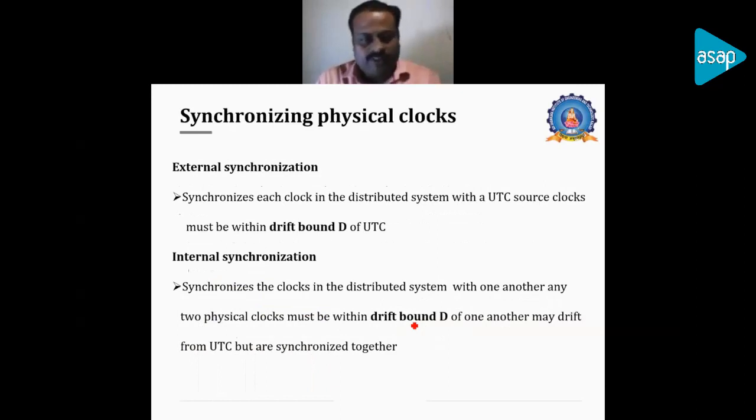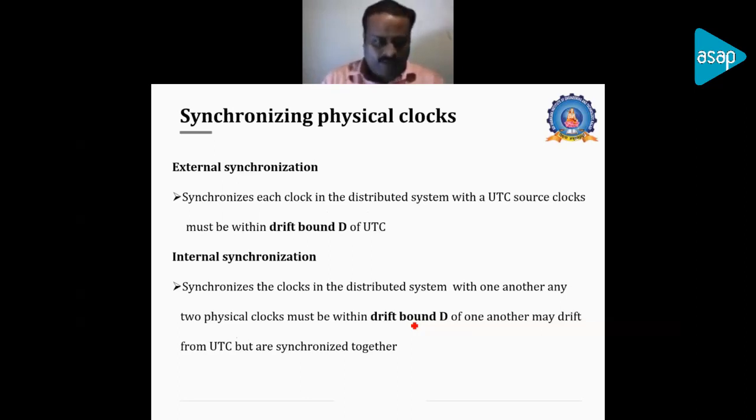Now, the types of synchronization in the physical clock. We have 2 types of synchronization. First, as we mentioned, we take the UTC standard time from an external source and update the nodes in the distributed system, so that all the clocks are updated with the UTC value. This is called external synchronization.